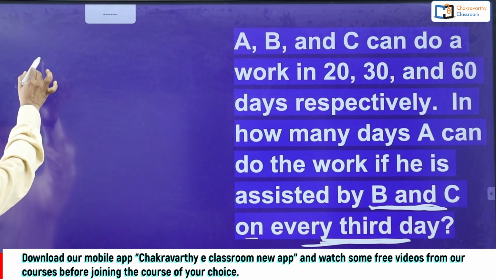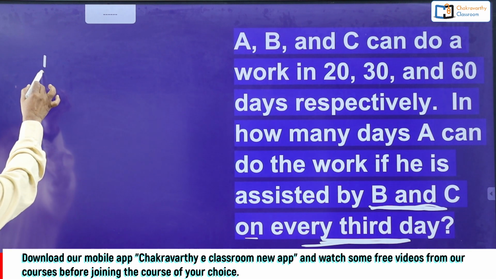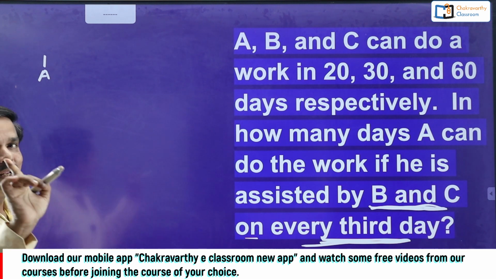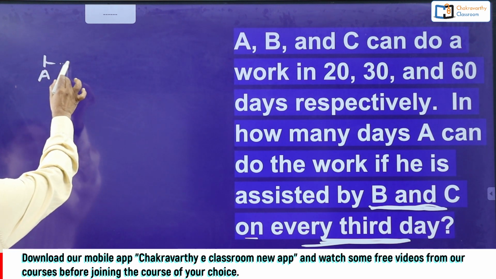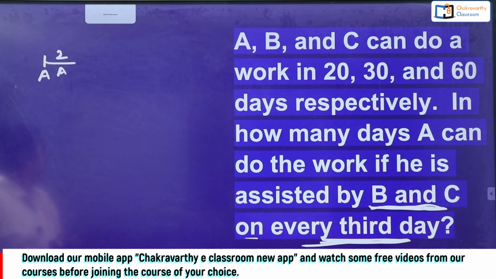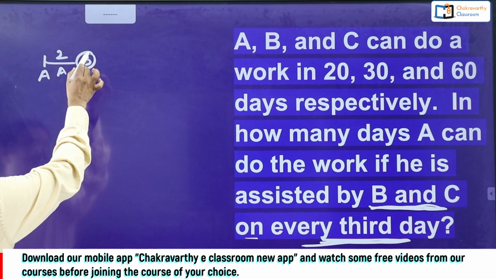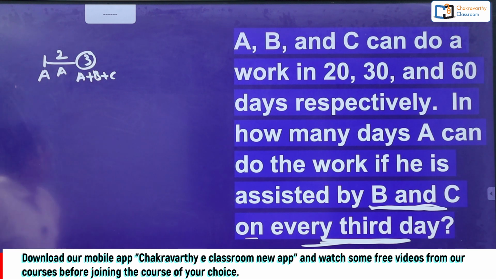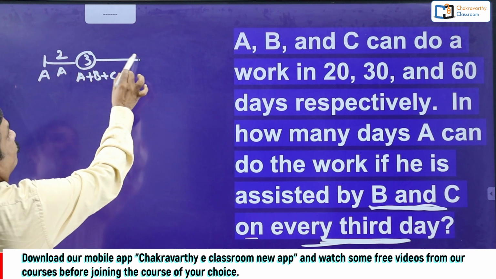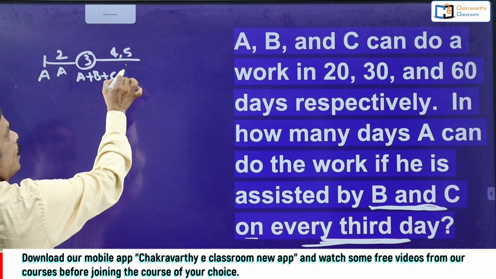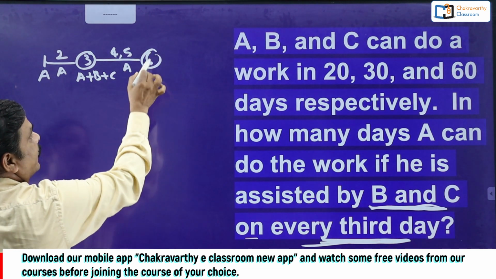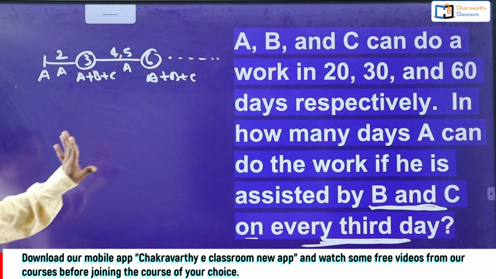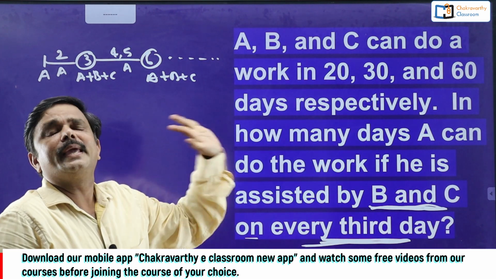Simple students, the work is started here, for example. A started the work. They have given that B and C are assisting A only on every 3rd day. That means first 2 days A alone worked. But on the 3rd day, B and C are assisting A. That means A, B and C will work on the 3rd day. Then again on 4th and 5th day, only A will work. Then on the 6th day, again A plus B plus C and so on. If this is the case, in how many days the work will be completed by A is the question.